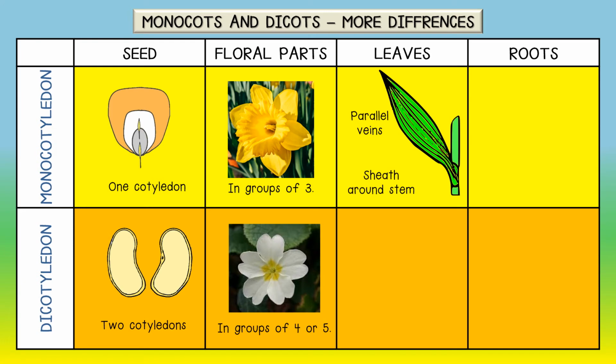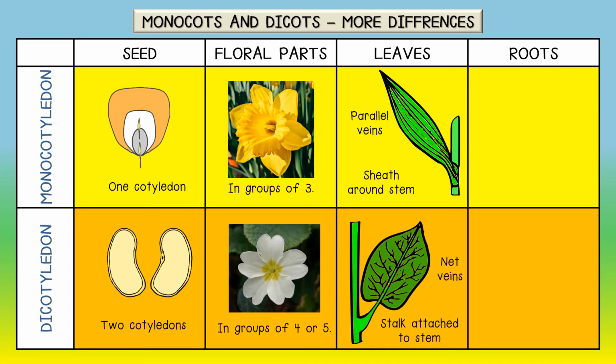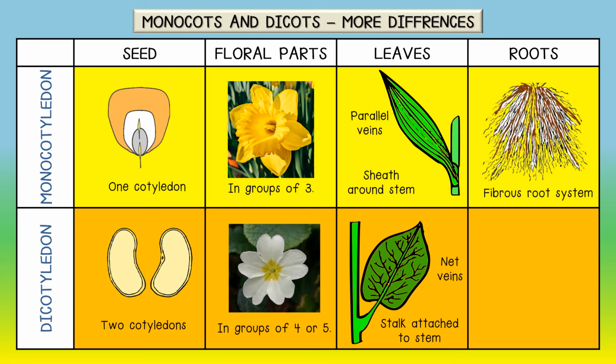The leaves of monocotyledon plants have parallel veins and form a sheath around the stem. Dicotyledon leaves always have net veins and are attached to the stem with a stalk. Finally, monocotyledon plants have a fibrous root system, whereas the dicotyledon plants have a tap root system.